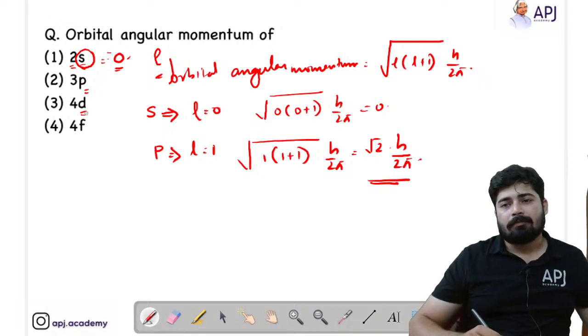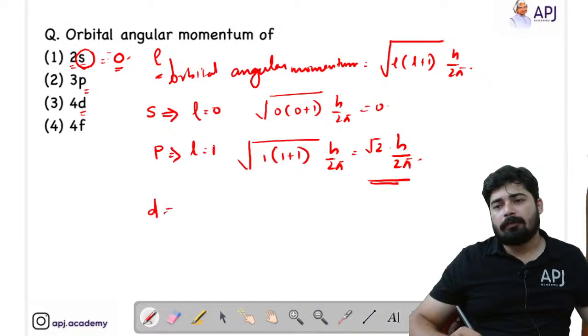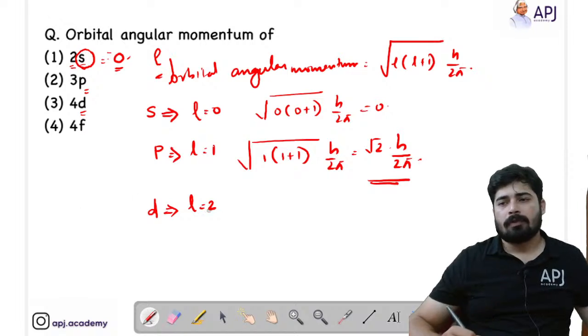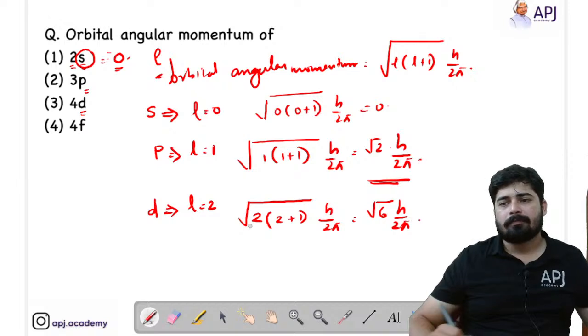Now for D, the L value is equal to 2. That means what will be the angular momentum? 2 into 2 plus 1, h by 2 pi, that is equal to root 6 h by 2 pi.